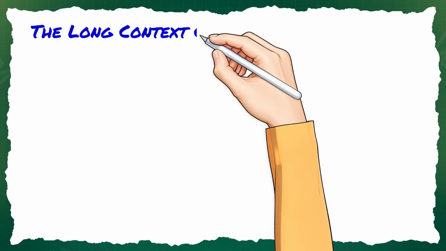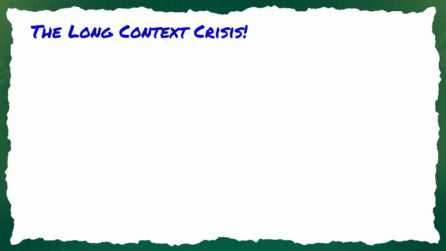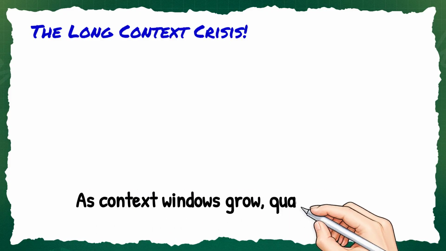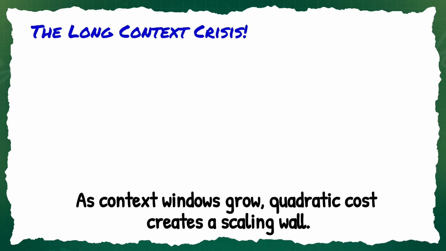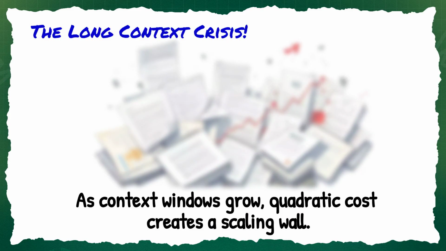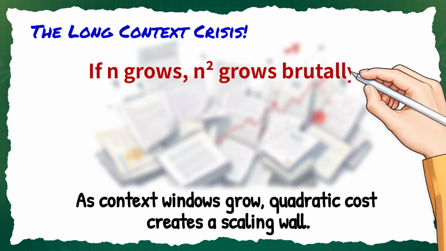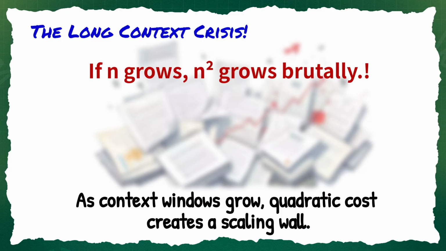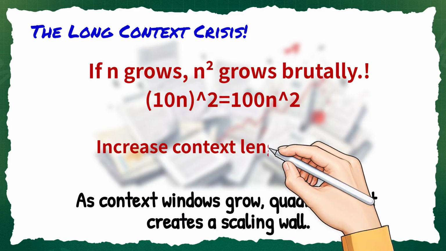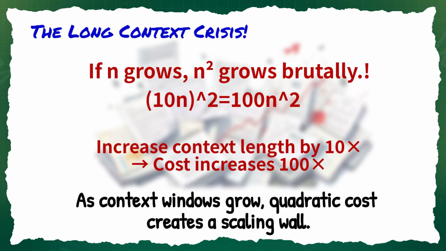The long context crisis. Now think about legal documents, research papers, code bases, 100K token context windows. If n grows, n squared grows brutally. For example, (10n)² equals 100 times n². Increase context length by 10 times, and cost increases 100 times. That's the scaling wall.